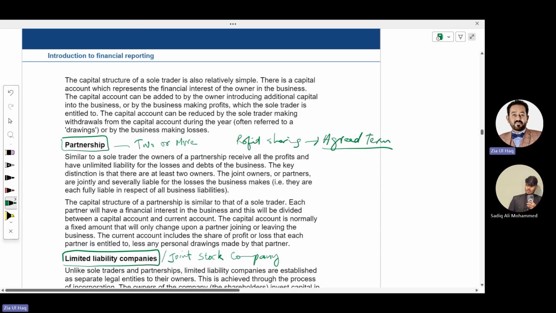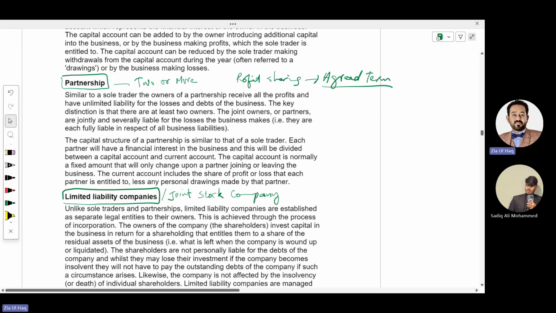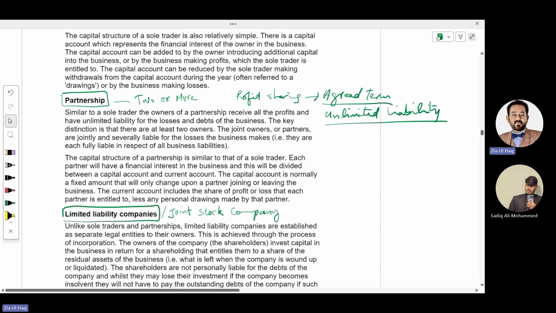So this is called partnership. In partnership, even the partners' liability is unlimited. Unlimited liability means in case of losses, their personal property can be sold to pay off the debt of the company. So can you differentiate between a sole trader and a partnership? A sole trader is a single owner business, managing the business alone and enjoying all the profit.